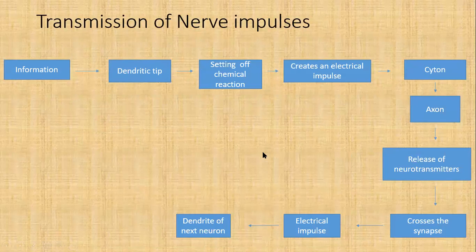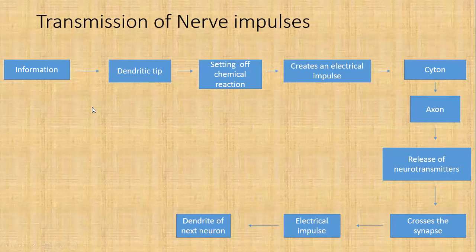Now you can see how transmission of nerve impulse occurs. So if we have information, meaning stimulus, whatever stimulus you are getting from the surrounding environment, they are all in the form of information or message to the dendritic tip, as it is the first part which is on the periphery.